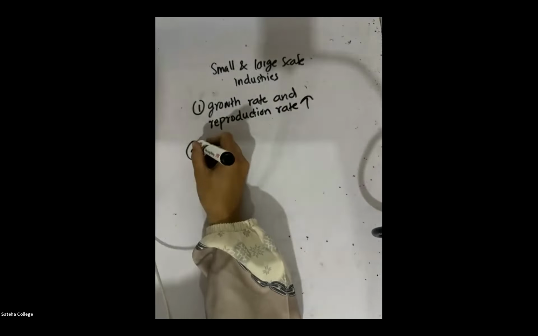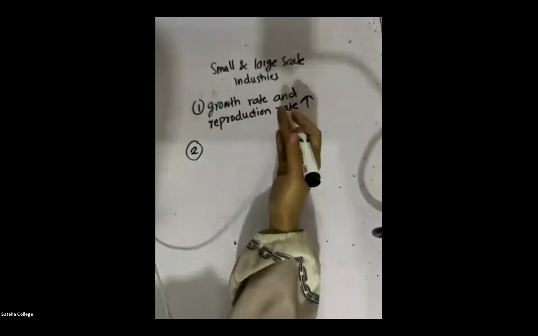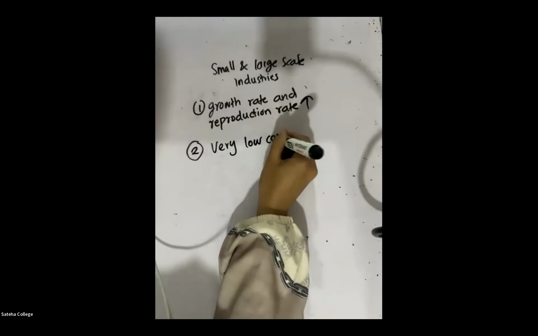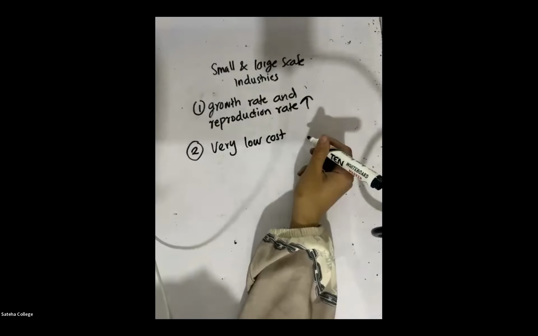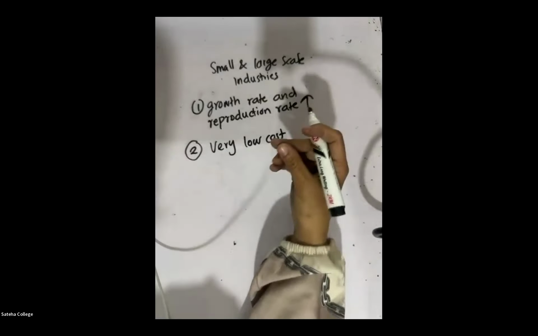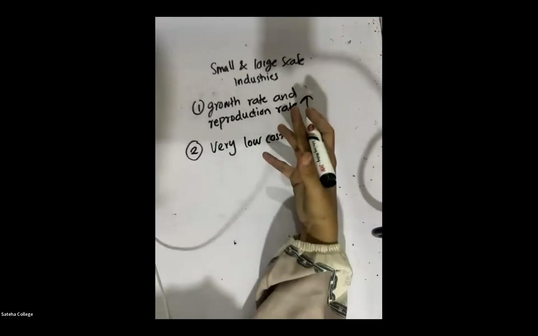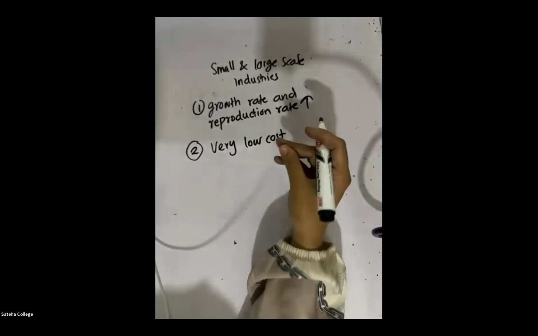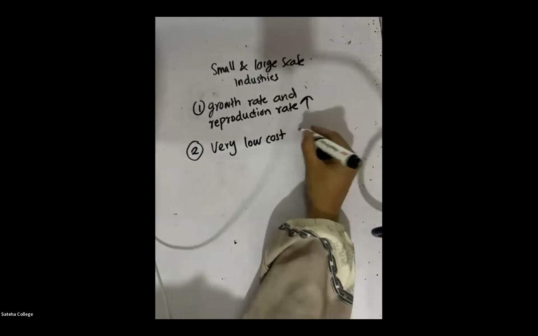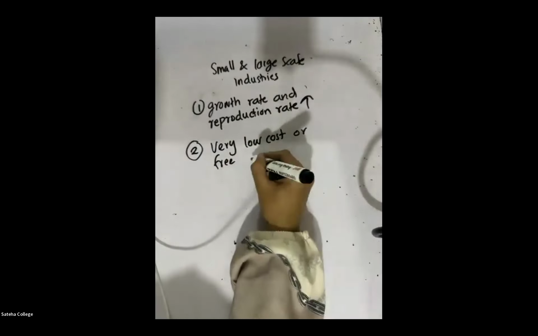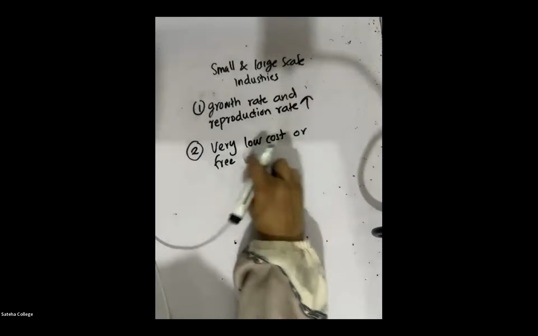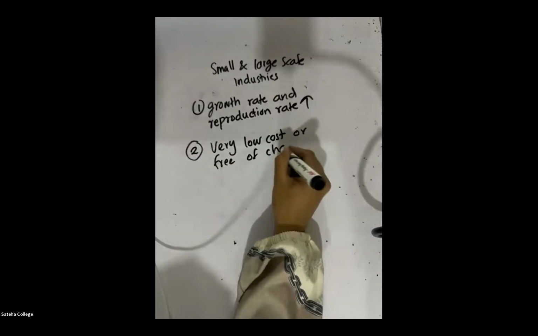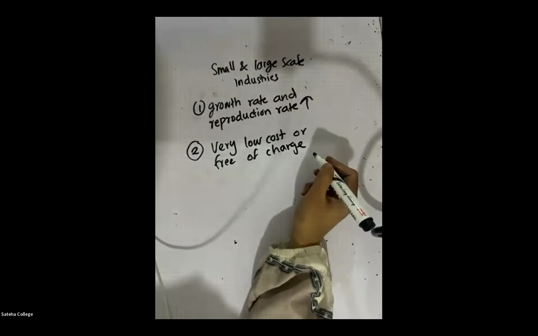Second one, remember, we can get microorganisms for a very low cost. Like we can buy them at a very low rate, or sometimes we can get them free of charge. We can obtain microorganisms for a very low cost or free of charge. That's another advantage of using them.